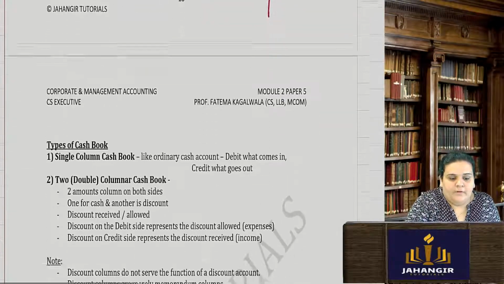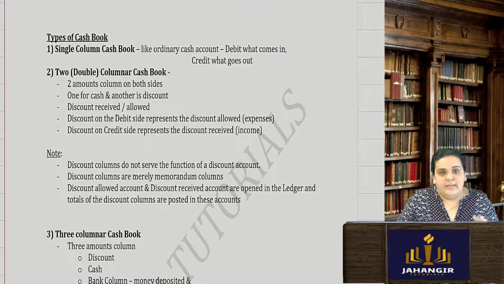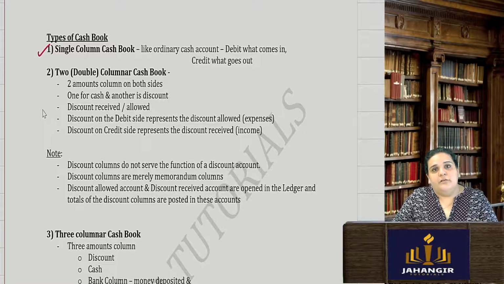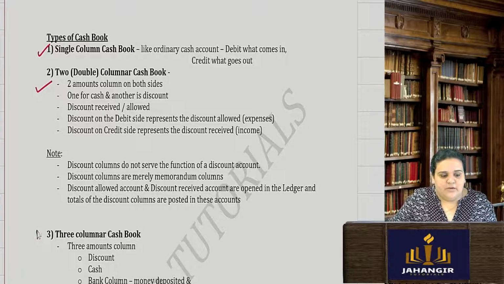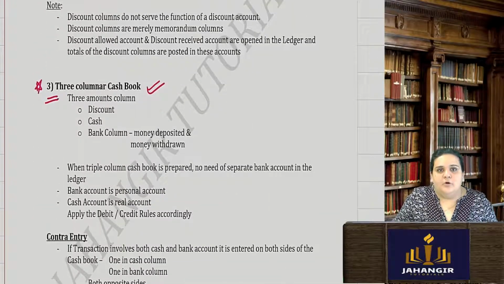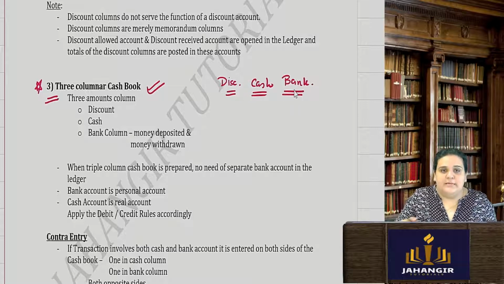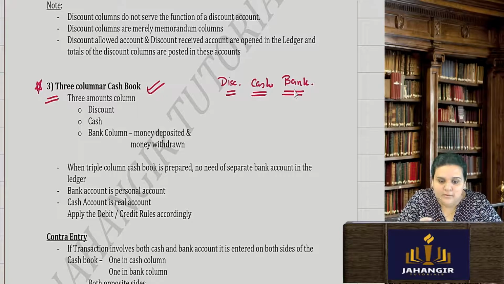It will always be in chronological order. Now in the cash book you can have a single column, one debit, one credit, that's it. You can have a double column in which you also record discount given and discount received. Generally people make this 3-column cash book in which we record everything. We record the discount also, we give the cash column also, and we give the bank column also. I'll come to this later on.